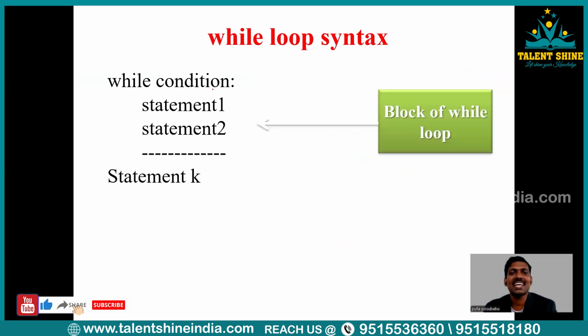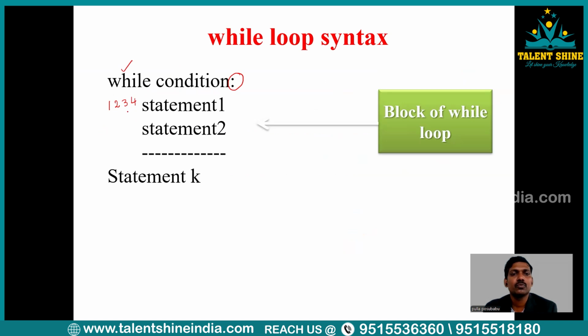Now this is the syntax of while loop. You have to write while, and then beside it you have to write the condition. Condition is also called an expression. Then you have to write a colon, which means you have to follow indentation over here. It is your requirement or your wish: you may leave one character space, two, three or four character spaces.